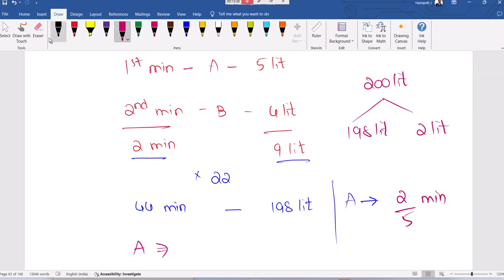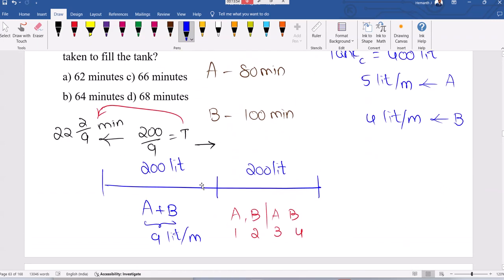So for the remaining half of the tank we required 44 plus 2 by 5. This is for the remaining part. The first part is already 22 plus 2 by 9. This is the first part, 22 plus 2 by 9. Second part is 44 plus 2 by 5. Now 44 plus 22, 66 plus some extra.